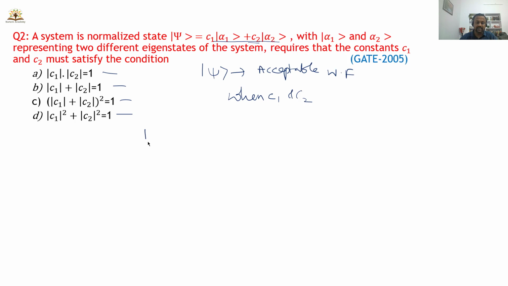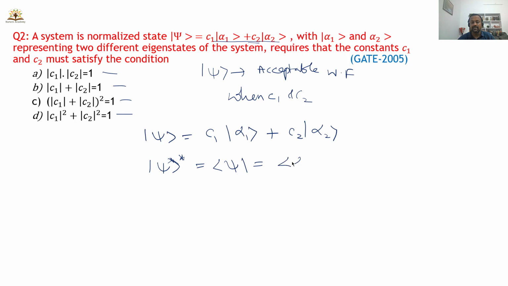So let us start here. Psi is given as C1 alpha 1 plus C2 alpha 2 vector. These alpha 1 and alpha 2 are two state vectors. Let us write psi star also. If we write psi star, what will you get? You will get another vector. This is a ket vector and this is a bra vector. Here you get alpha 1 and C1 star, and here you get alpha 2 and C2 star. I hope you know the notation, right?